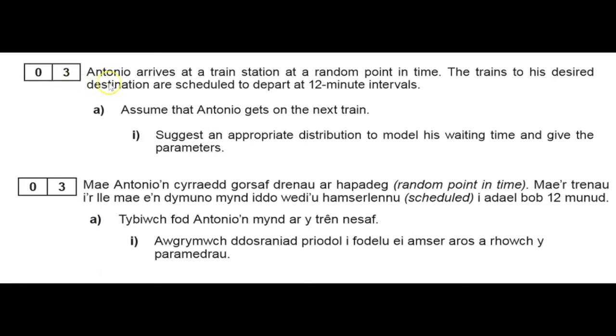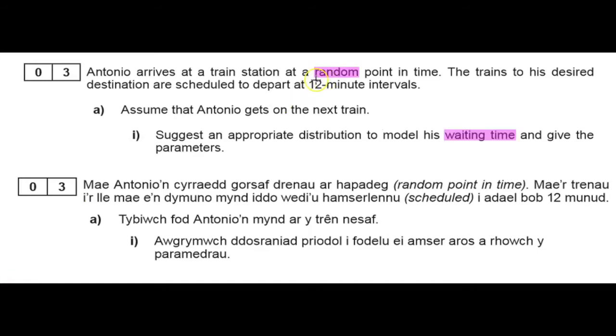Question 3. Antonio arrives at a train station at a random point in time. The trains to the desired destination are scheduled to depart at 12-minute intervals. Part A. Assume that Antonio gets on the next train. And Part 1. Suggest an appropriate distribution to model his waiting time and give the parameters.